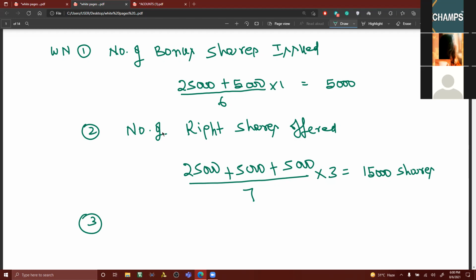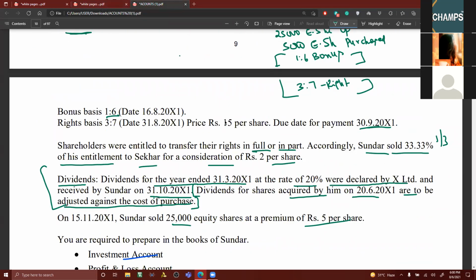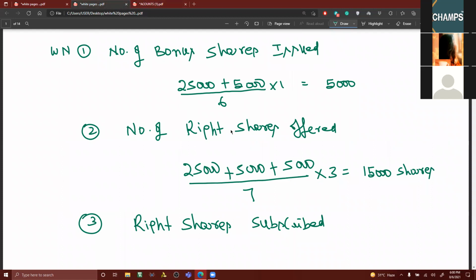Out of that, right shares subscribed. He said entitled to transfer the rights in full or in part. Sundar sold 1/3 of his entitlement, which means 2/3 have been subscribed, no? Yes, sir. So right shares subscribed is equal to 15,000 into 2 by 3, 10,000 shares.